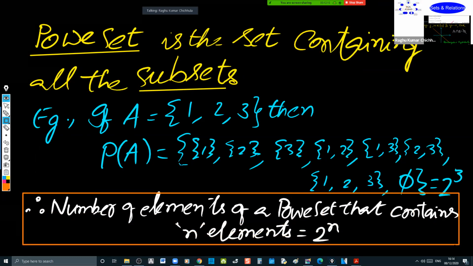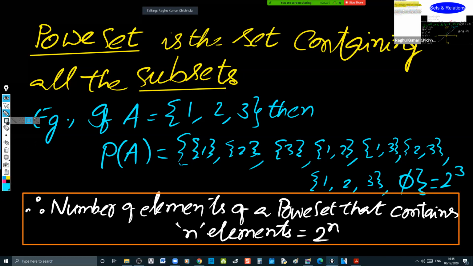The null set is a subset of every set, and the set itself is also a subset of itself.